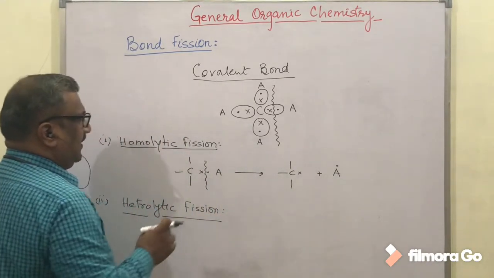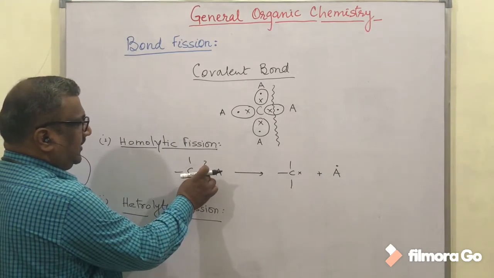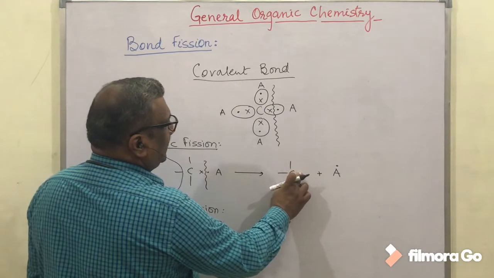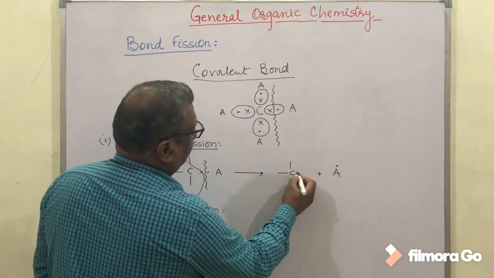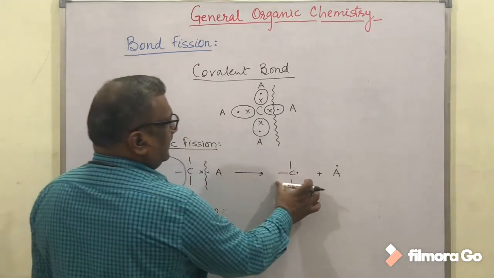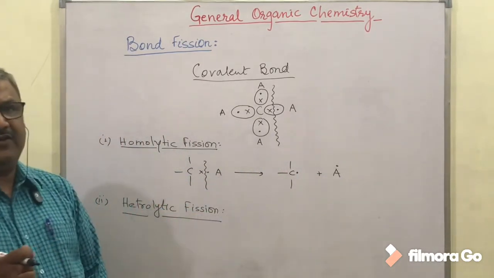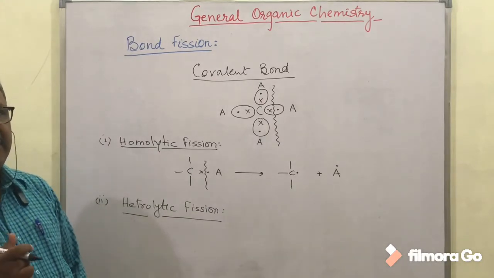In place of this cross which we showed for the electron of carbon, we are putting the symbol of a dot, because the part formed by the homolytic bond fission will be called a reaction intermediate.